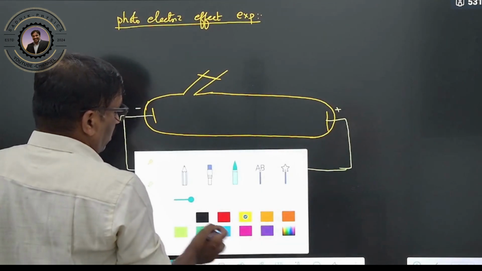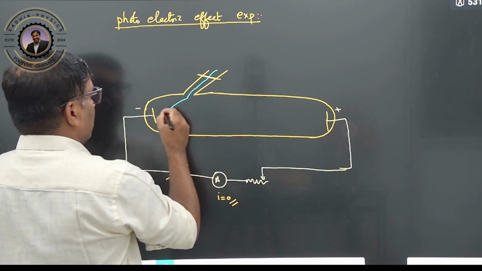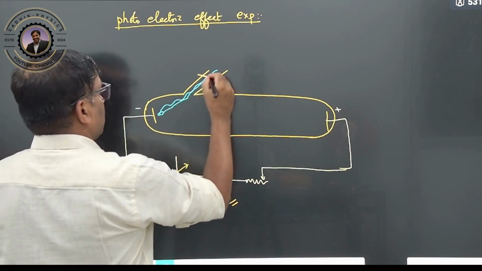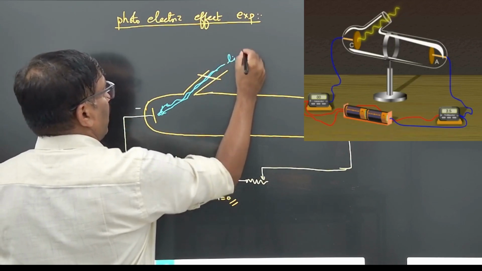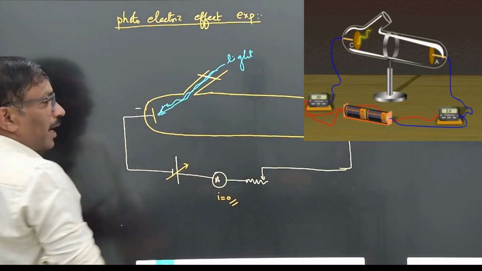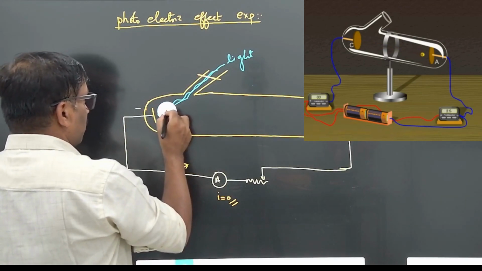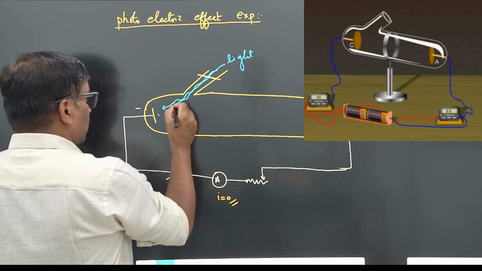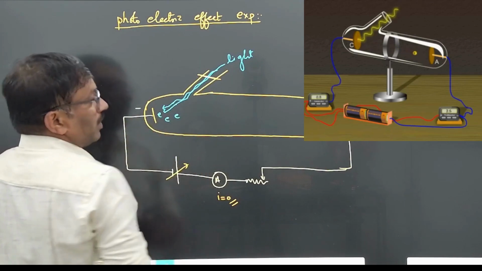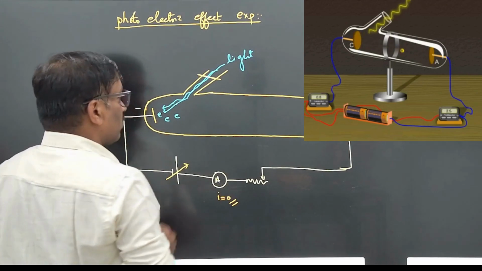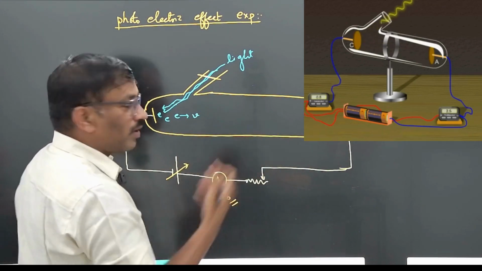Now what I will do is allow a light to be incident onto this plate. There is light incident on this. When light falls on this plate, you will observe an interesting thing: electron emission will take place. Electrons are emitted and move slightly with a certain speed, because emitted electrons may have a certain amount of energy.